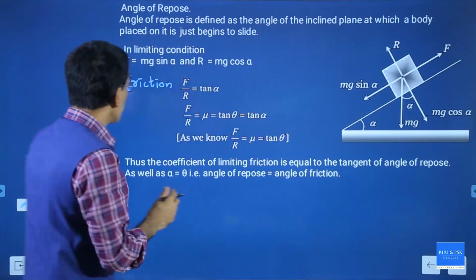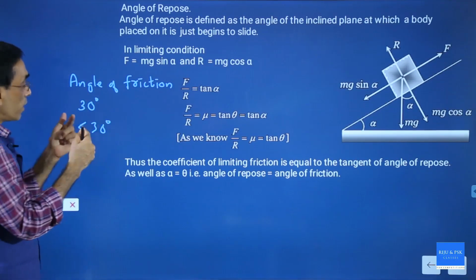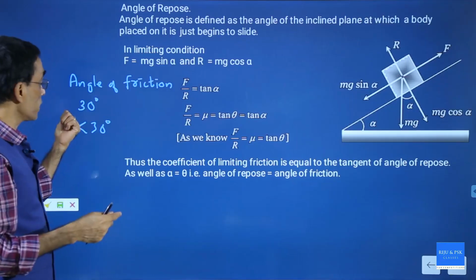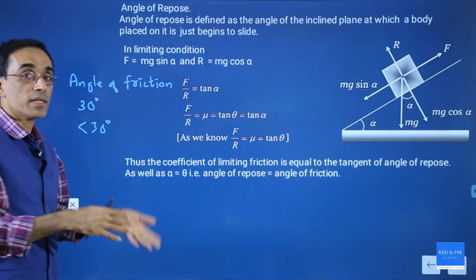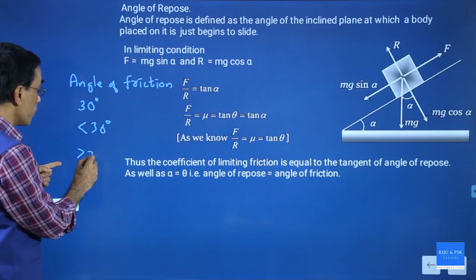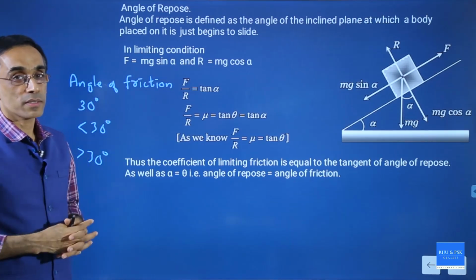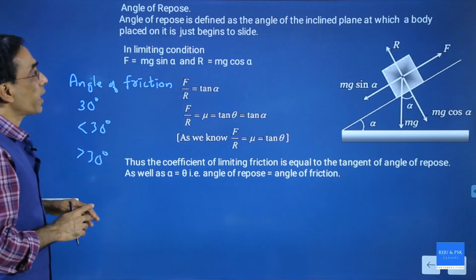What will happen if that plane is given an angle less than 30 degree? It will start moving only at 30 degree, but if the angle is less than 30 degree, it will not move, it will be at rest. And if the angle is greater than 30 degree, what will happen? It will move faster downward, it will get accelerated. So that is how you understand the angle of repose.